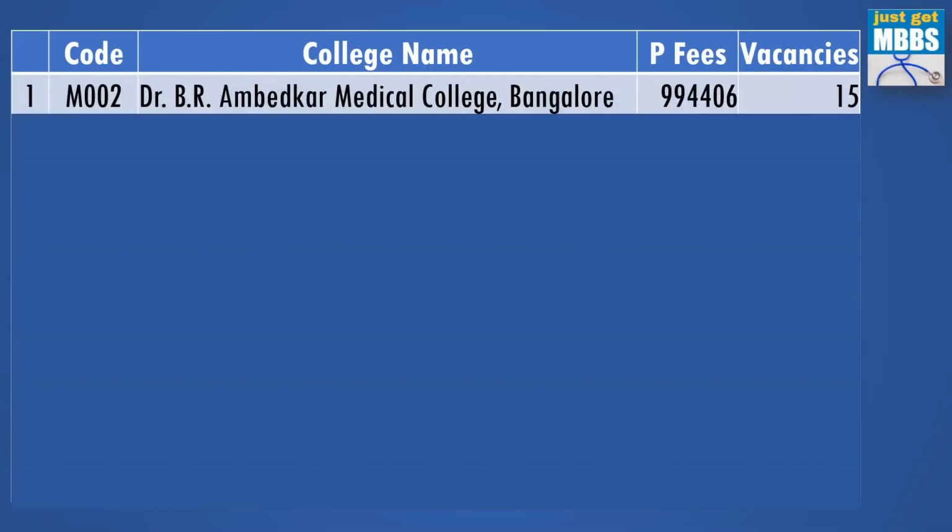The first column, the college code, is M002. Then the next column, college name, that is Dr. B.R. Ambedkar Medical College at Bangalore. The fee structure is 9.94 lakhs. And the vacancies are 15 seats. This is for private seats or open category, OPN or P, whichever you call it. This is open or private category.